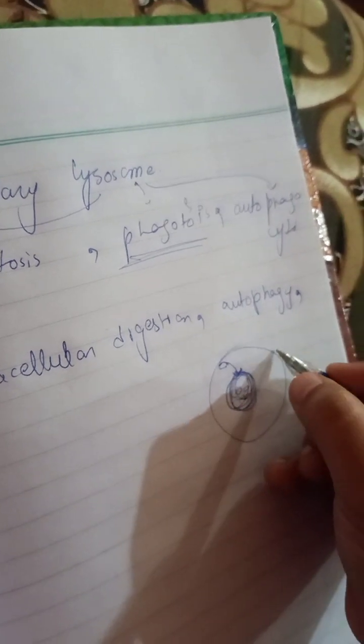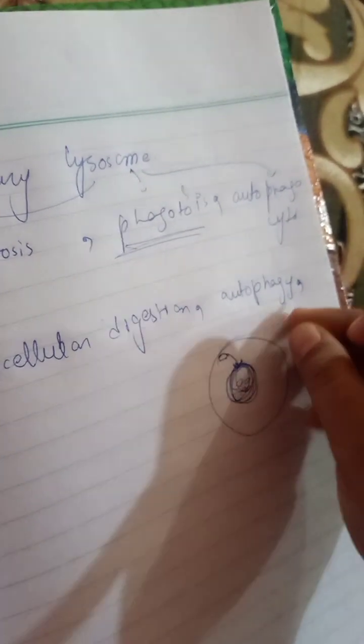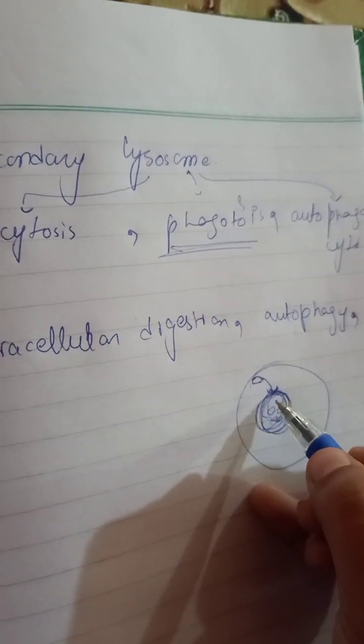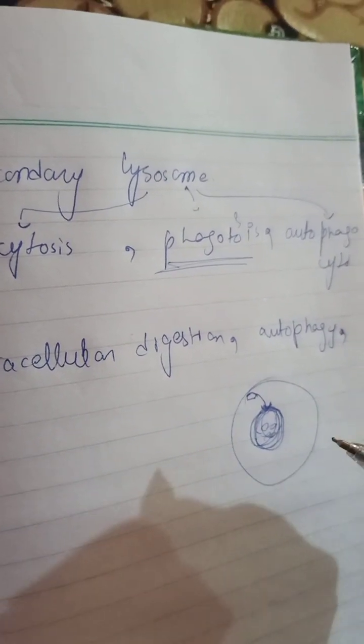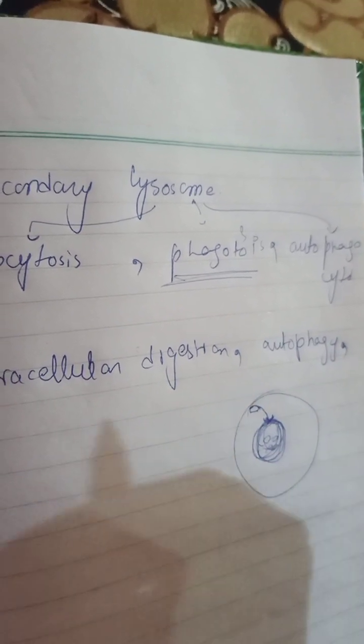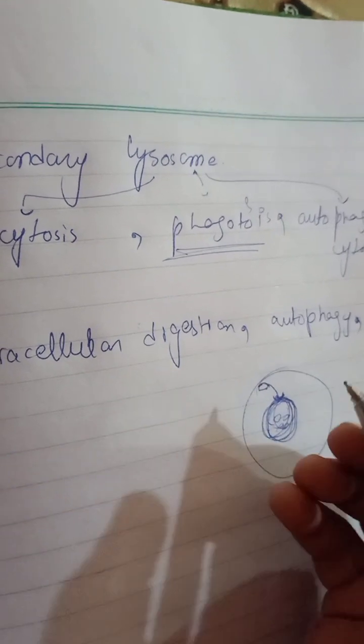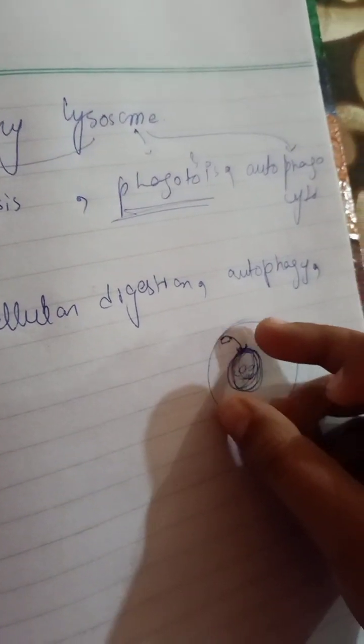Okay, with the help of endocytosis, the phagocytosis, the food enters into the amoeba body, and the lysosome will be fused with that, and with that the food will become digested.